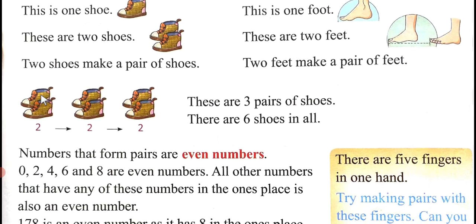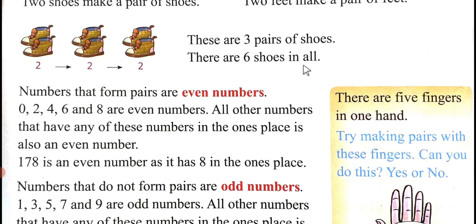So here you can see 2, 2 and 2. These are 3 pairs of shoes. There are 6 shoes in all: 1, 2, 3, 4, 5, 6. So 1 pair, 2 pair, 3 pair, 3 pairs of shoes are there. And how many shoes are there? 2, 3, 4, 5, 6. There are 6 shoes in all.